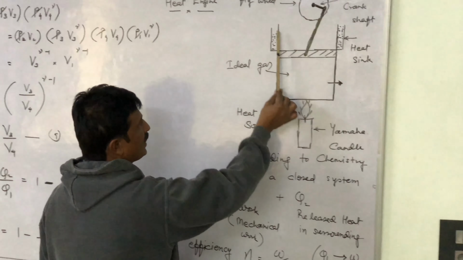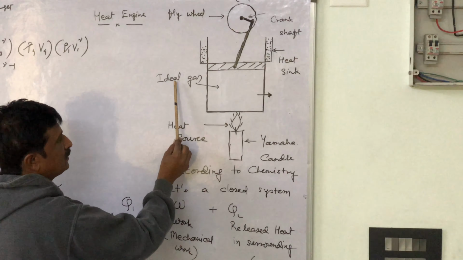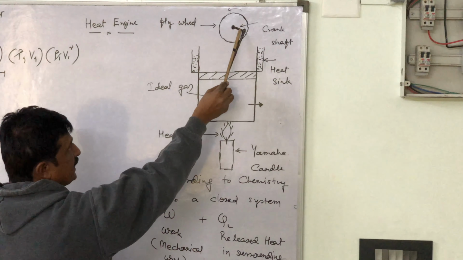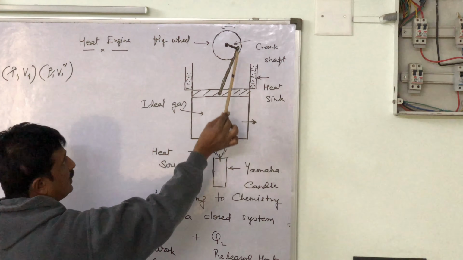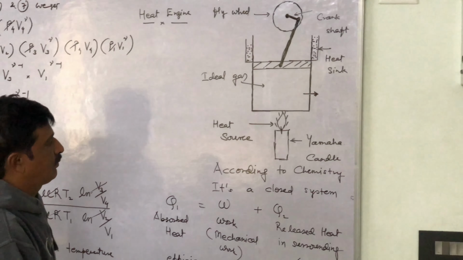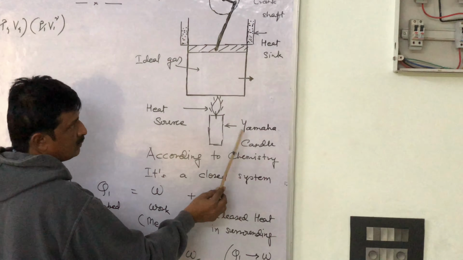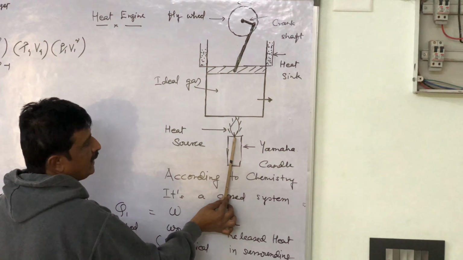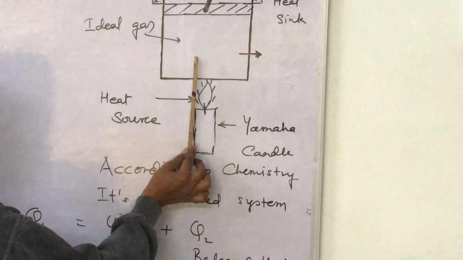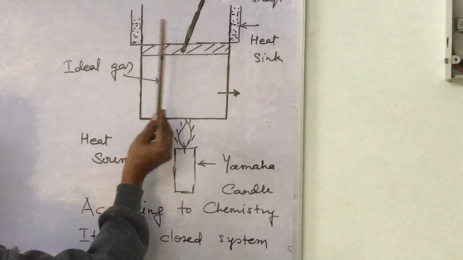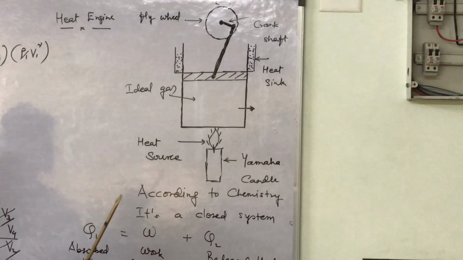Heat engine, how it works? This one is piston cylinder system. Inside it, ideal gas, airtight piston. This one is crankshaft. This is flywheel. Generally it is heavy, and the heat source is Yamaha candle. We are supplying heat through this. We have made a tray and filled it with water. It works as heat sink.